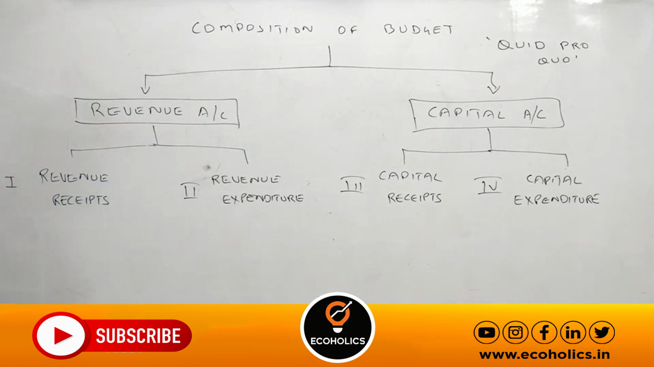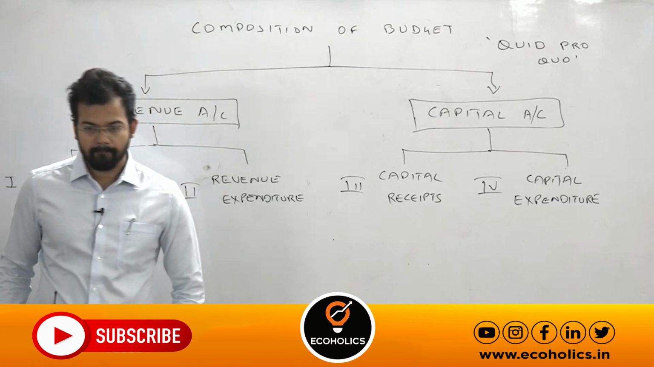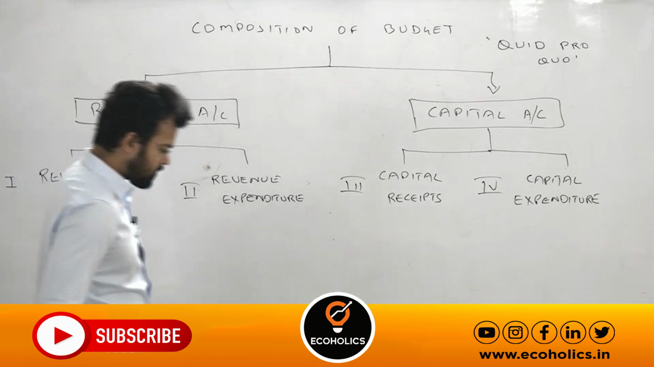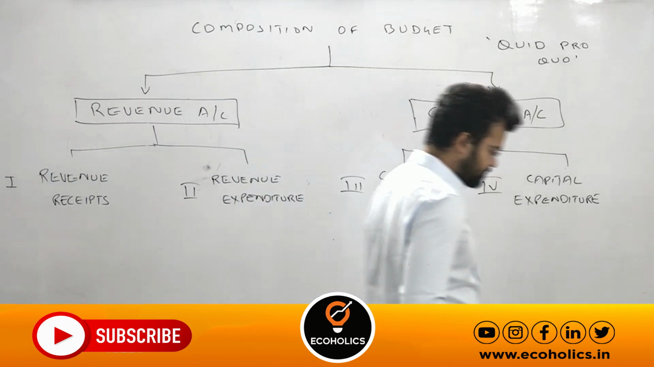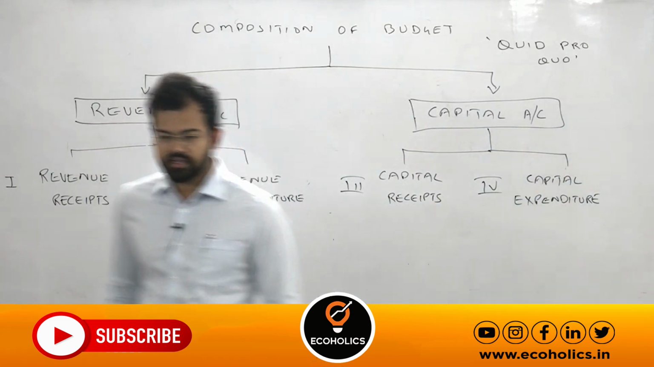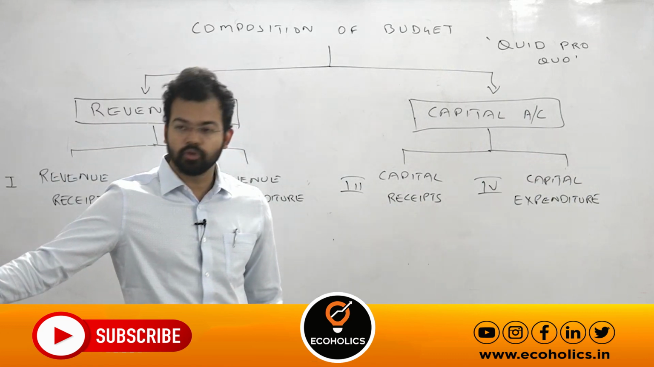First one, fees, fines, user charges, comma, penalties. Those are the items you know. Any other item?